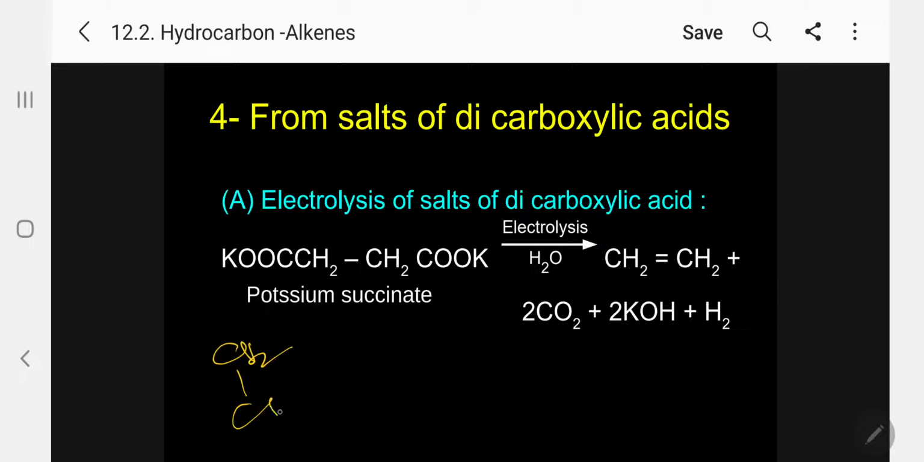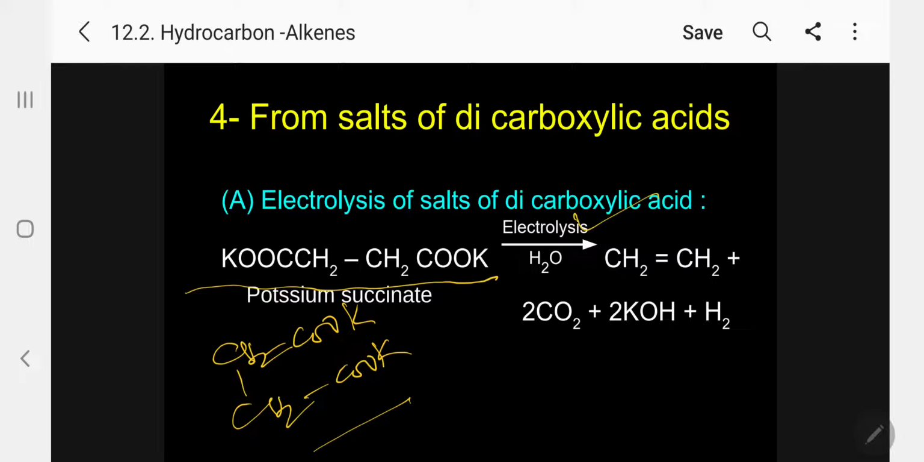CH2, CH2, COOK, COOK. So this is written in linear fashion, so you may not be confused. That's why I am writing this structure: potassium succinate. By passing current through water, what will happen now?